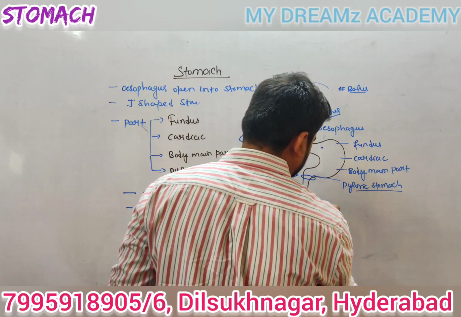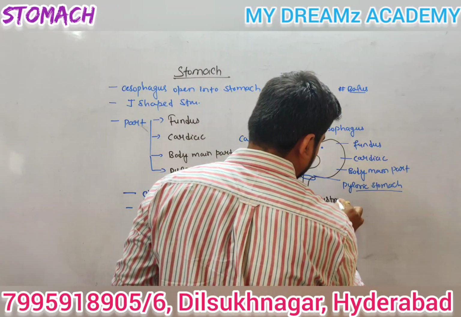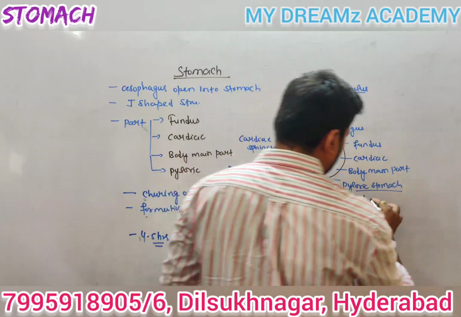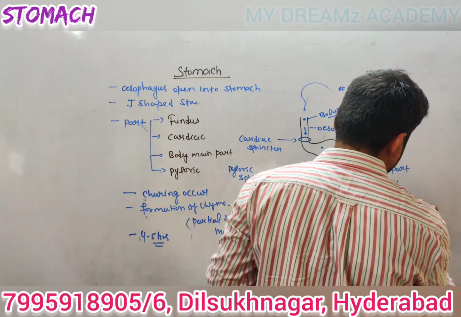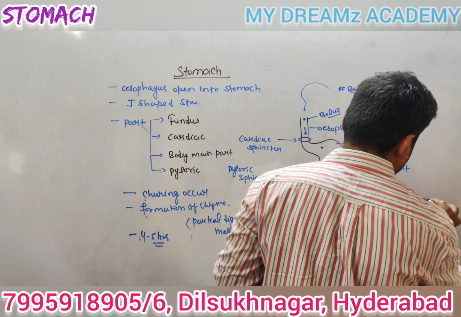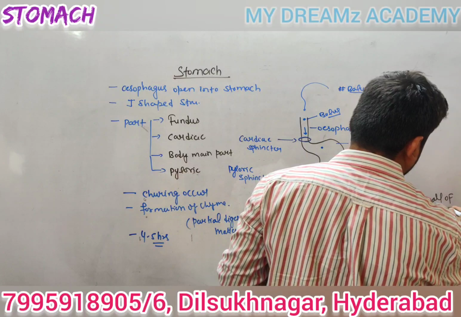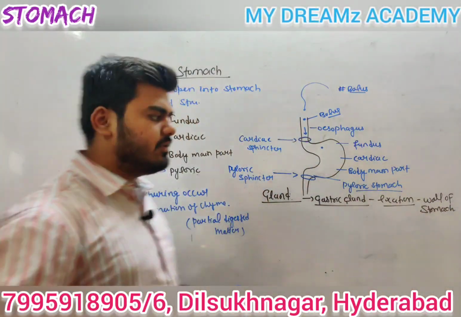This is called the gastric gland. Gastric gland is found where, guys? In the wall of the stomach. The gastric gland is found in the wall of the stomach.